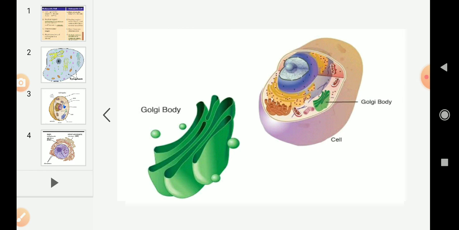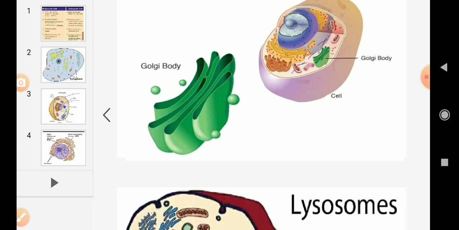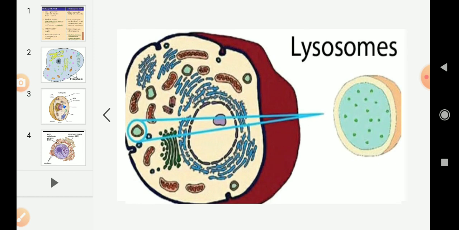And coming to the third cell organelle, that is lysosomes. So what are these lysosomes? Lysosomes are membrane bound sacs filled with digestive enzymes. Inside the lysosomes you will find powerful digestive enzymes present. So what is the use of this lysosome and what is it doing in the cell?